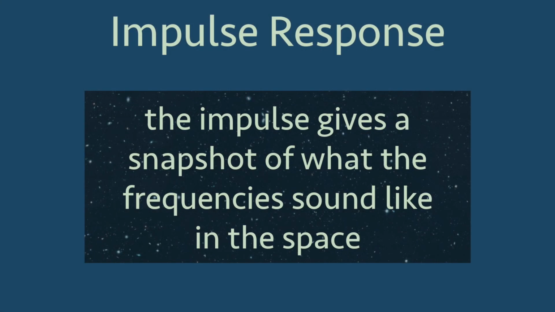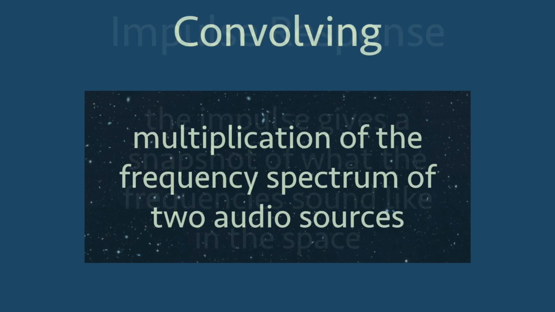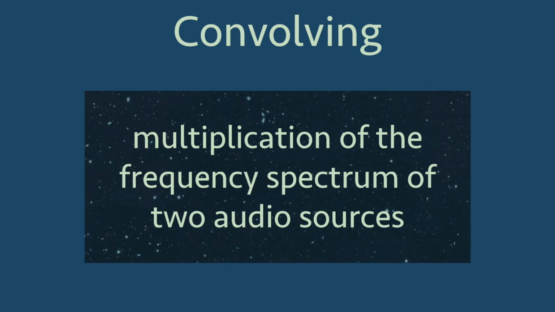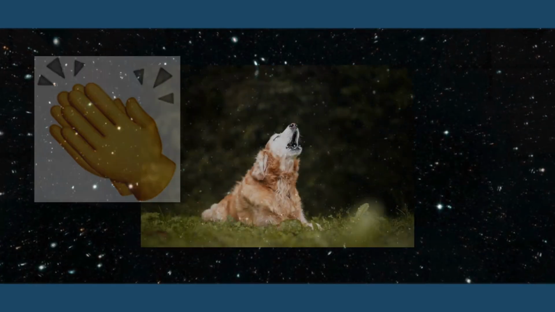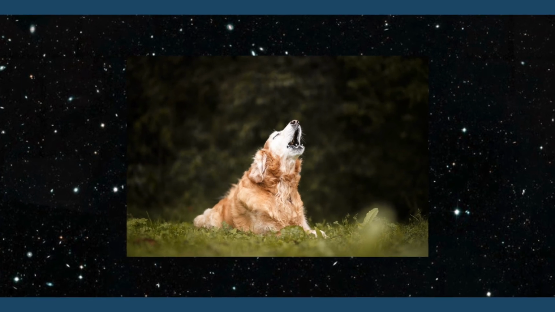Why would we bother recording these impulse responses? If we consider the scenario of sweeping a sine wave through the audible frequency spectrum, we are capturing what any sound would do in that space, since all sound can be decomposed to sums of sine waves. What we can then do is convolve this impulse response with an audio signal, which essentially amounts to the multiplication of their frequency spectrum. If we take an audio recording of anything, say a dog bark, and then convolve it with the impulse response of the room we clapped our hands in, then we would get the sound of the dog barking in that room.